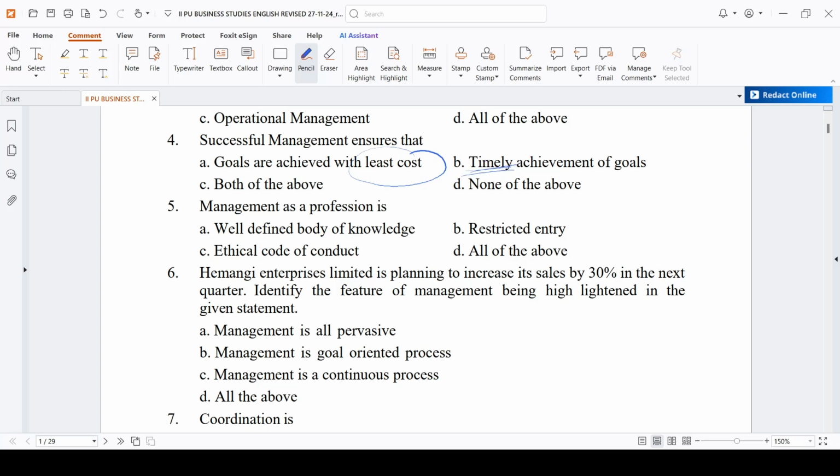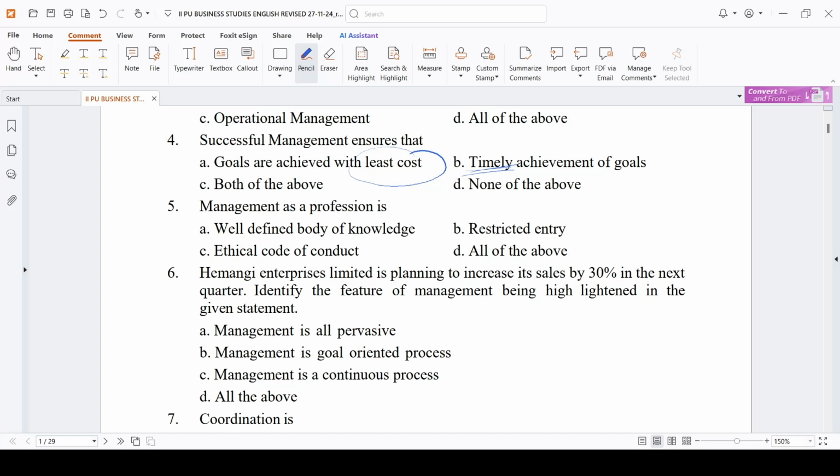Ma'am, I'm going to prepare for the exam very well, I'm going to try very hard, but I'm going to prepare after the month of March. See, when you are supposed to write the exam, you have to write it in the month of March, right? So if you are going to prepare well after March, it doesn't make any sense. So timely achievement of the goals is also very important.